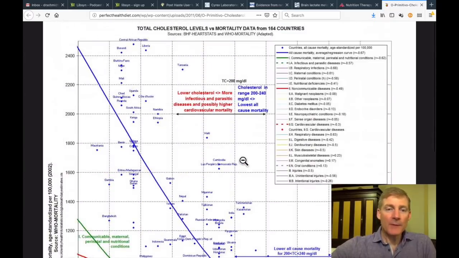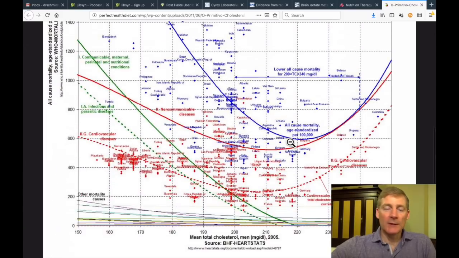So the key is in the upper right corner right here. What's nice about this is we have some bolded lines, bold blue and bold red, and then we have some very faint lines like this. These are all different diseases and conditions. The reason these are faint is because they're not so affected by cholesterol.